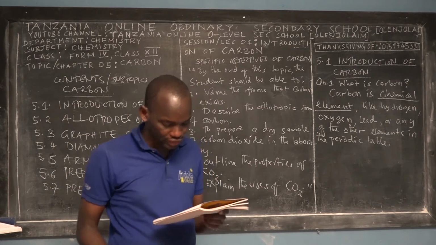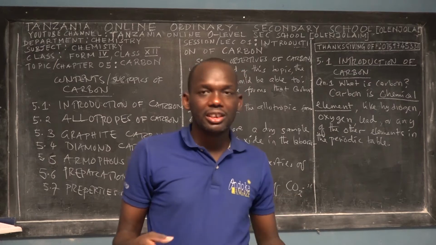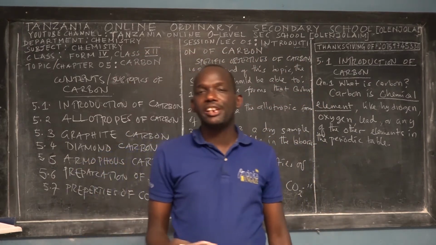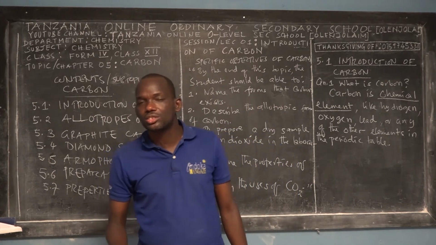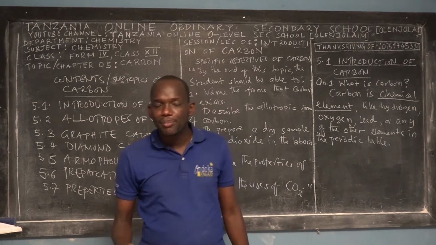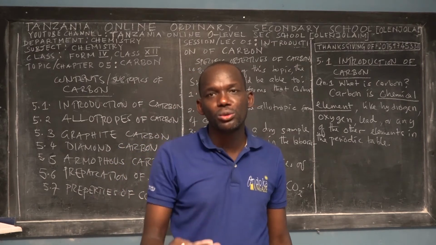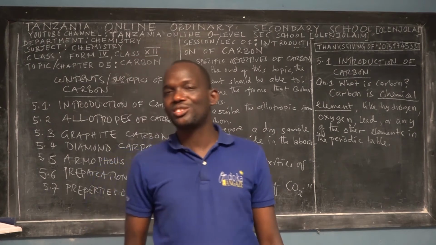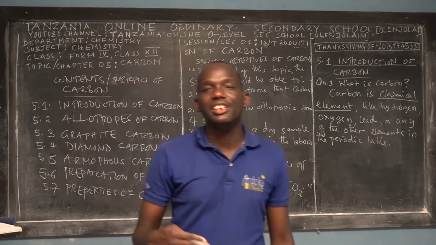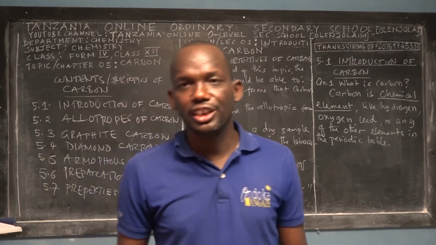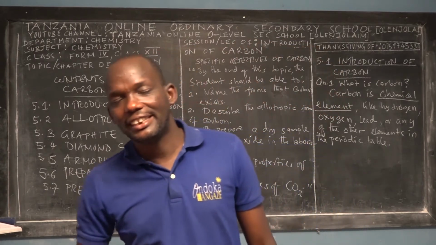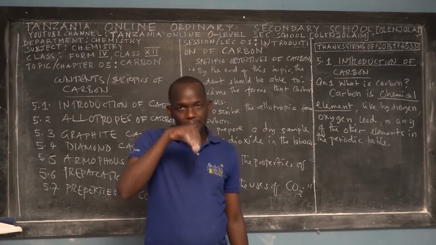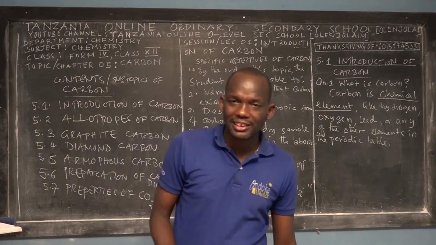We know that you know the 20 elements in the periodic table. The first one is hydrogen, the second one is called helium, the third one is called lithium, the fourth one is called beryllium, the fifth one is called boron, the sixth one is called carbon. So carbon is the element in group 4, but it's the 6th element in the periodic table, right? And then the next one is nitrogen, that's the 7th element.